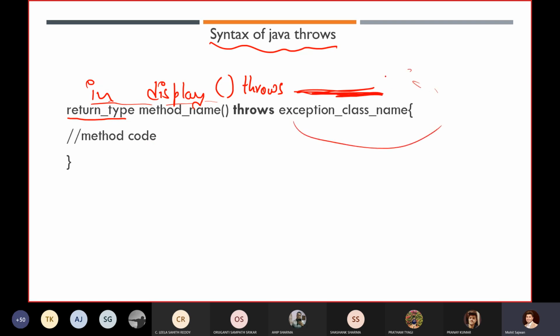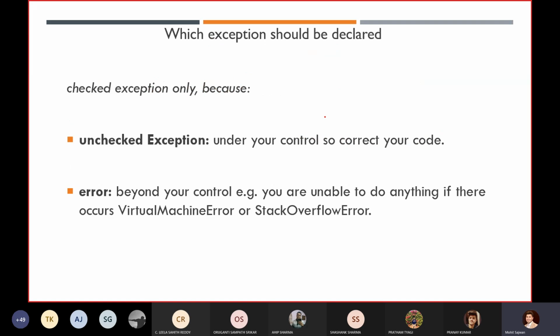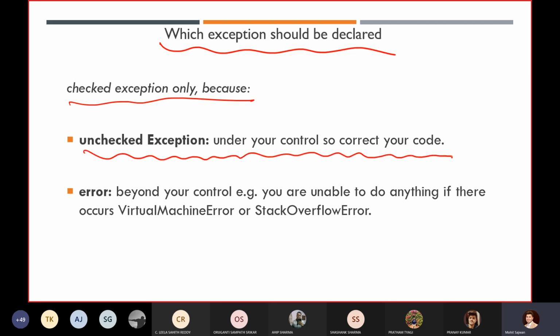You are delegating, meaning you are telling the caller method who is going to call this display method: hey, caller, I am getting this exception, I am already telling you, please handle this exception because I am not handling it in my method. So this is why we use the throws keyword. It is for checked exceptions only, because an unchecked exception is under your control, so correct your code. An error is beyond your control.